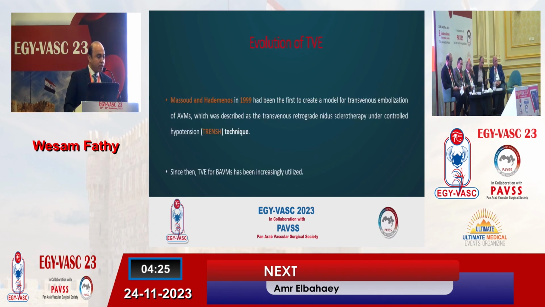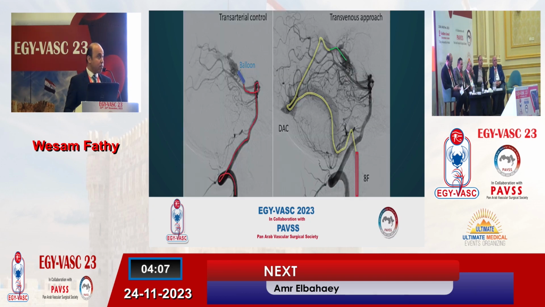Massoud and his colleagues in 1999 were the first to create this technique, which was described as transvenous retrograde nidus sclerotherapy under controlled hypotension. From this time, transvenous embolization of the AVM was increasingly utilized. As we see in this picture on the left side, we can see using